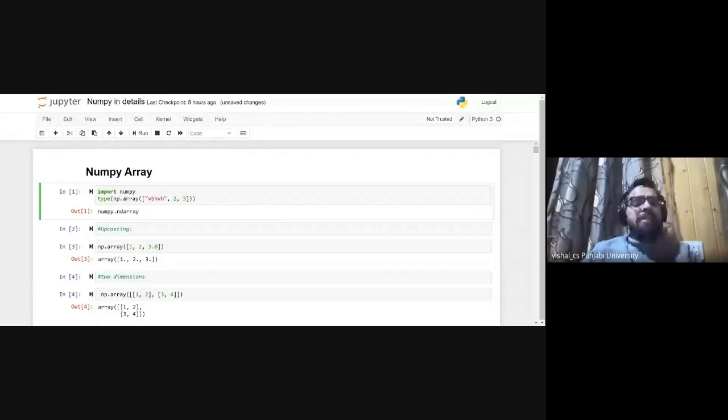See, if I run this, this will give me an array. What is it showing? What I am doing is passing a list. This is a list within the array function, and this array function is present in the NumPy library.